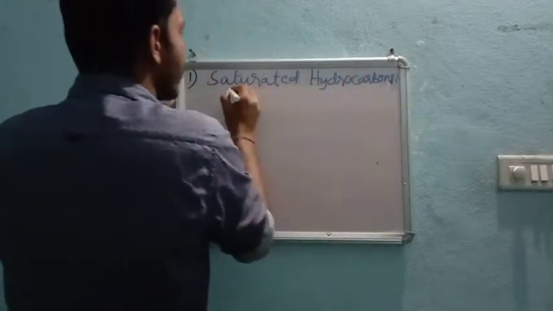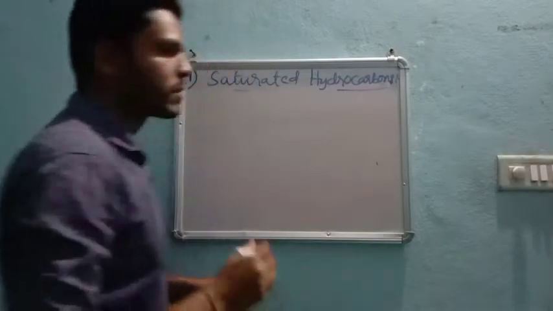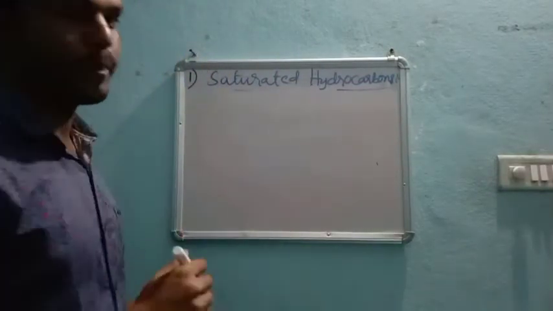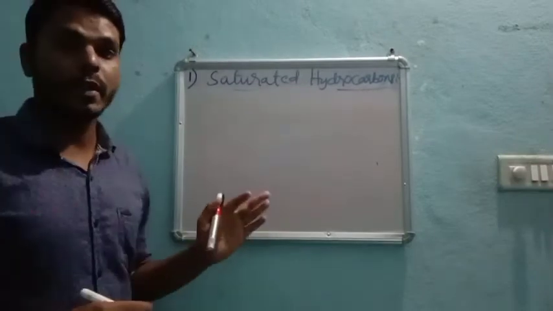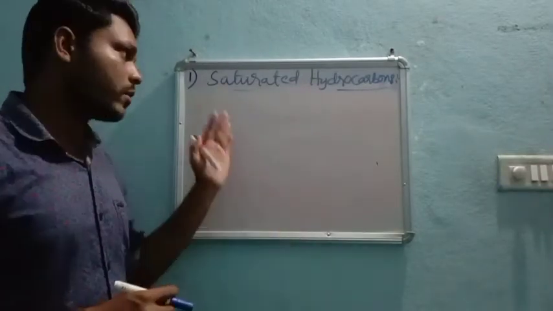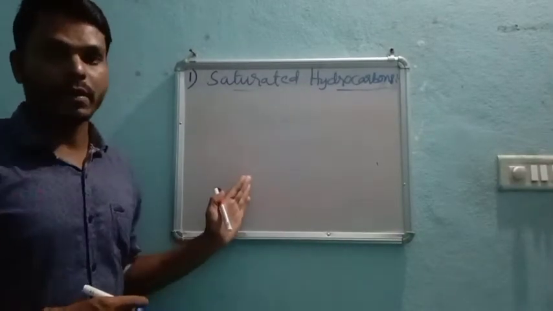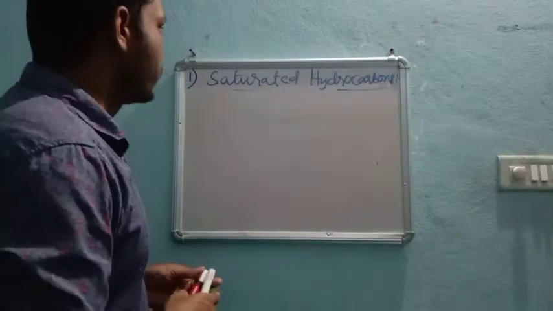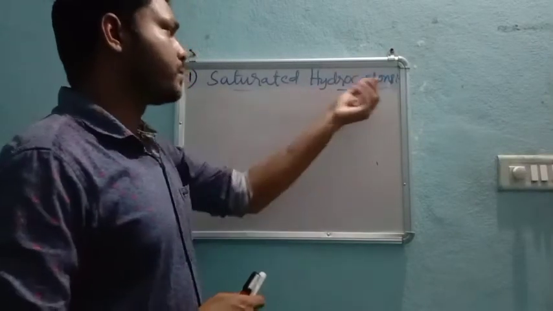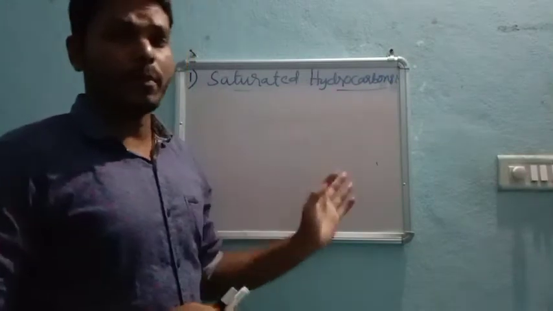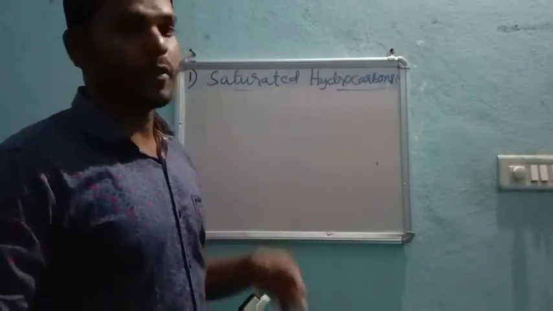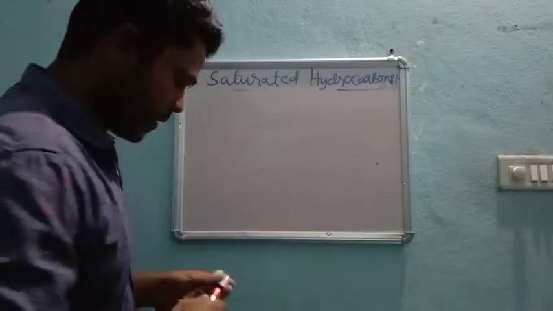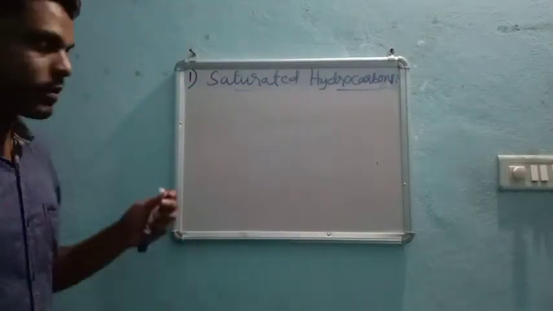Saturated hydrocarbons are a class of organic compounds. The core element in every organic compound is carbon, so our main intention is to study carbon.